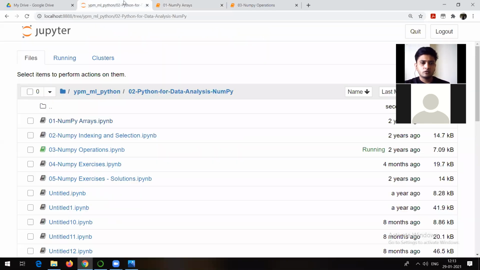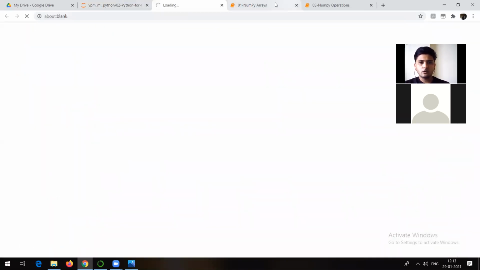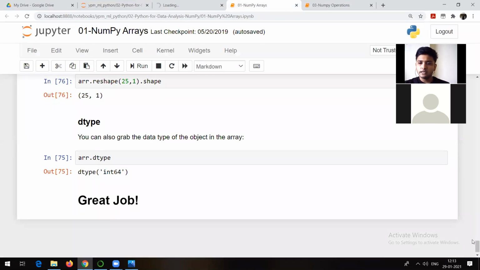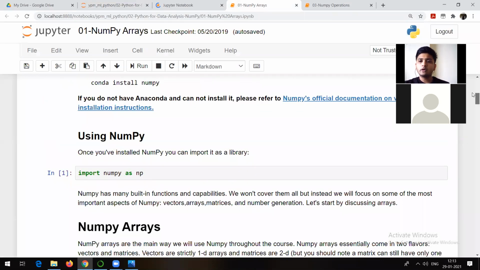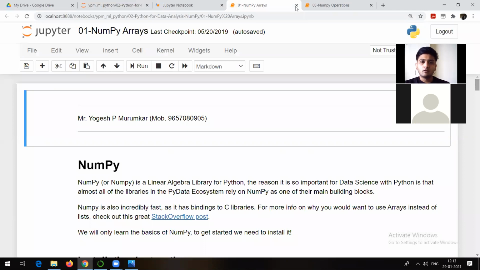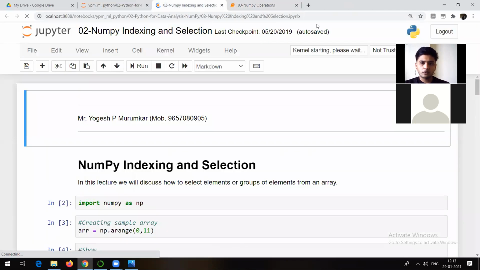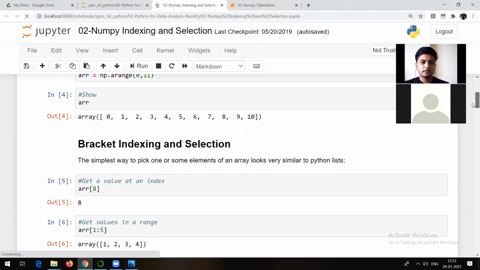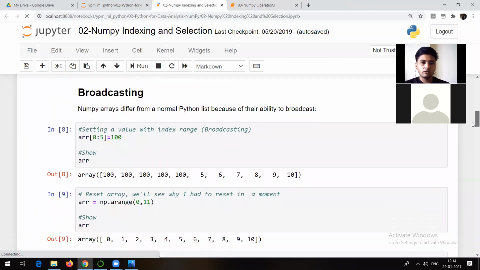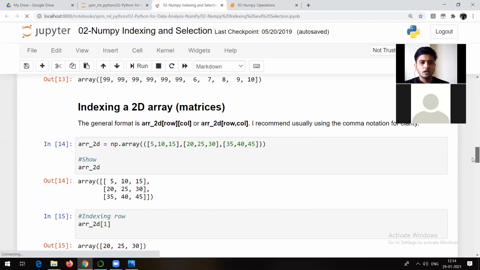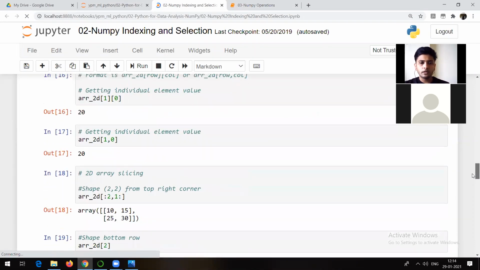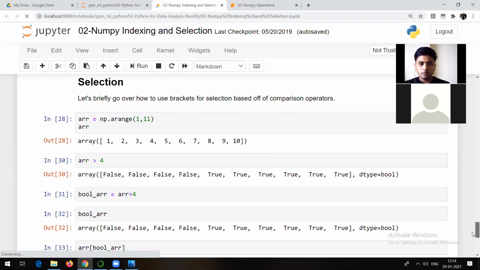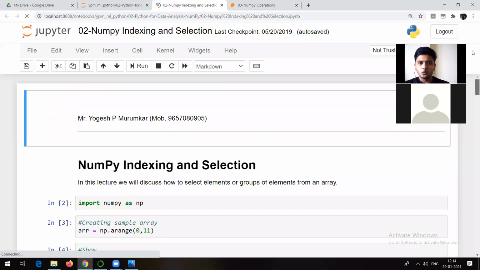And then we talked about indexing and selection. In case of indexing and selection, I told you how to index an element, right? If you want to index adjacent elements, what to do in that case. So talking about this particular thing, indexing and selection, here we have seen bracket indexing and selection, right? Broadcasting we talked about. Indexing a 2D array. I hope you could remember this. So these are some of the important things which you need to know about NumPy.